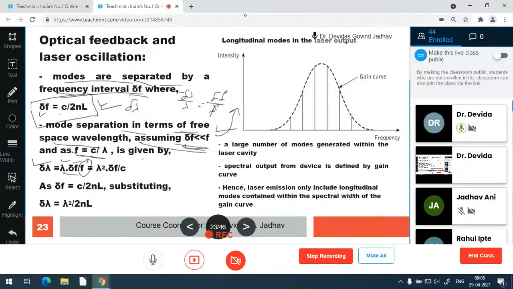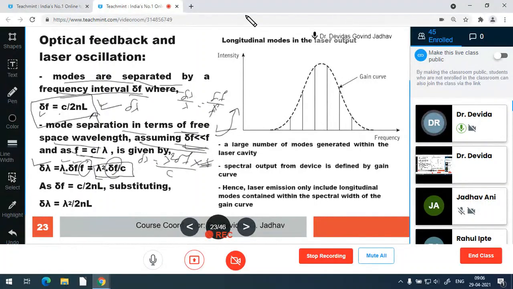Delta lambda equal to lambda delta f divided by f. F is what? F is c upon lambda. Lambda goes into the numerator. So lambda into lambda is lambda square. So lambda square delta f upon c. This is the formula. Again, this delta f we can also substitute. That is c upon 2nl, which we know. Delta f is c upon 2nl.